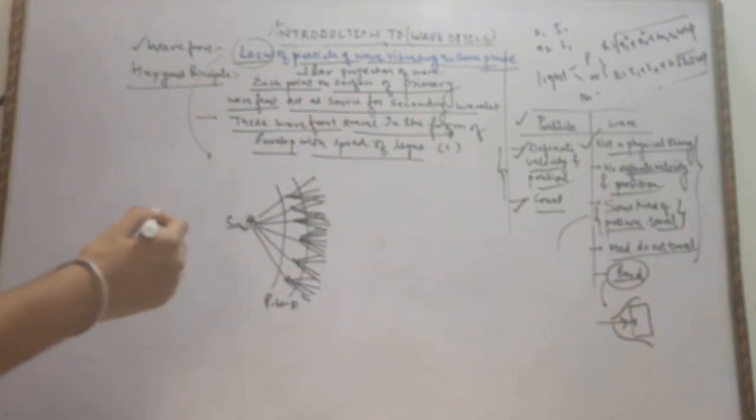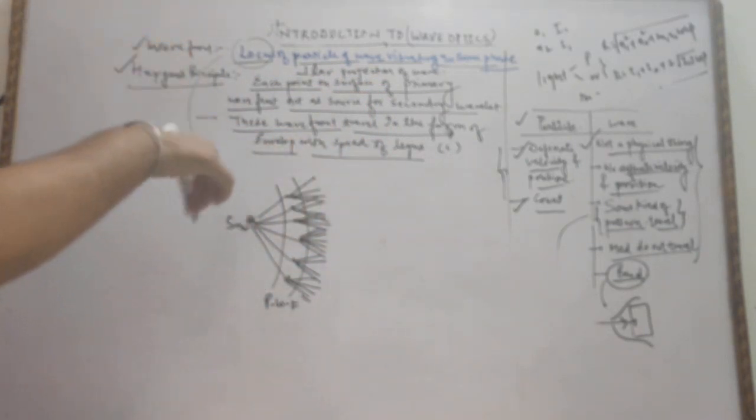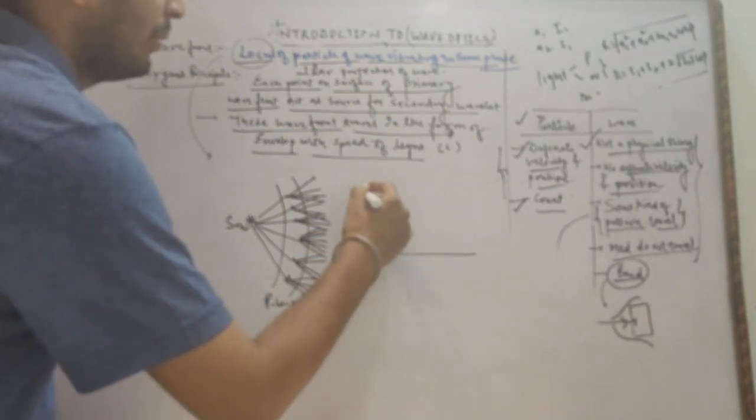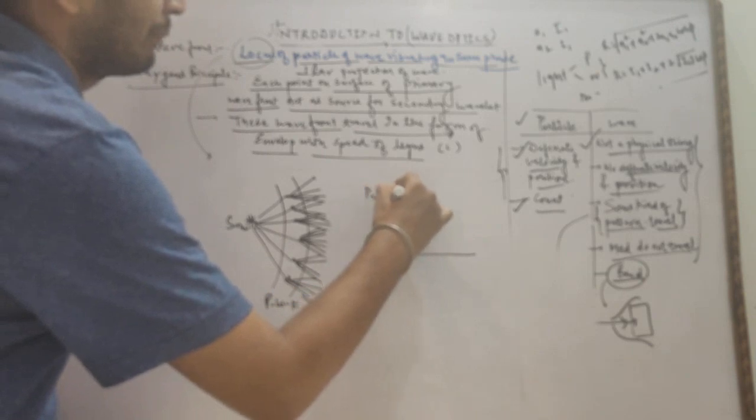So this is the theory given by Huygens, and this is known as Huygens principle. Some concepts you must understand. What do you mean by the path difference?